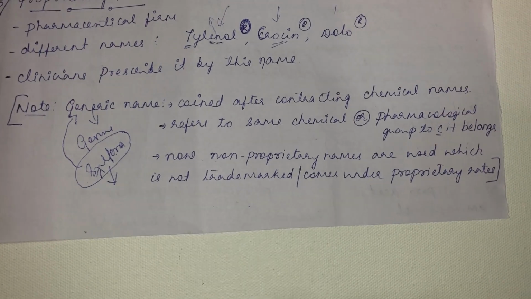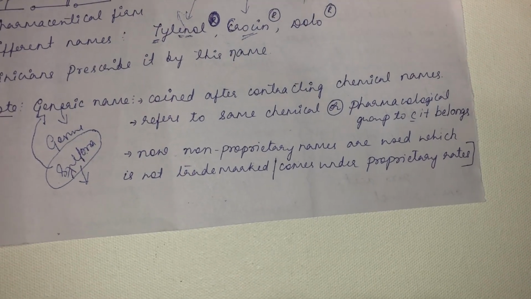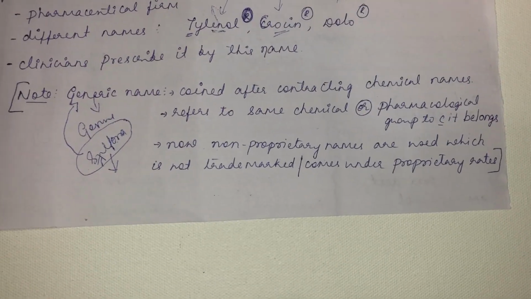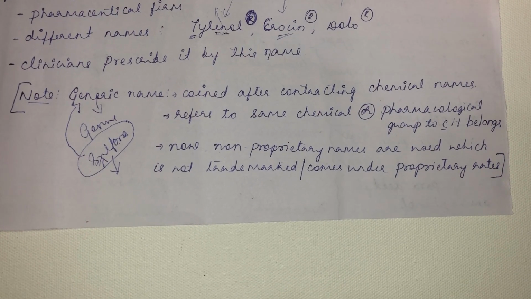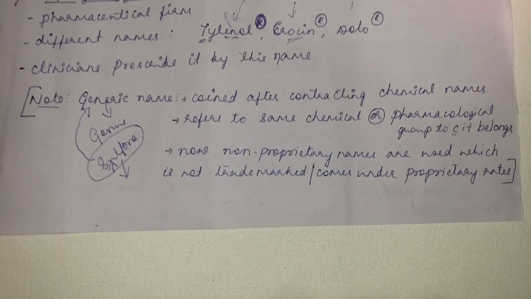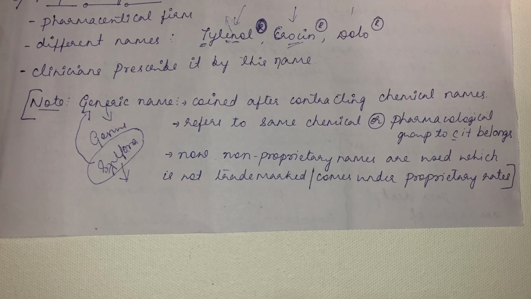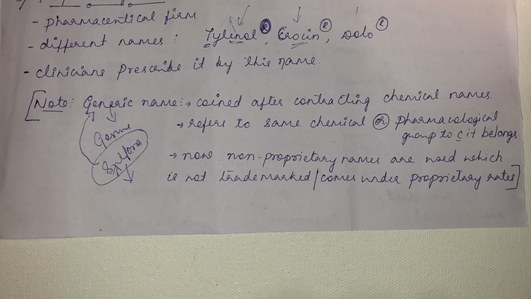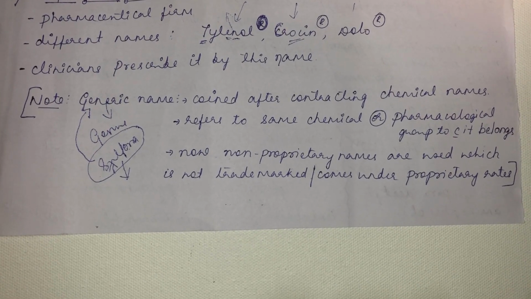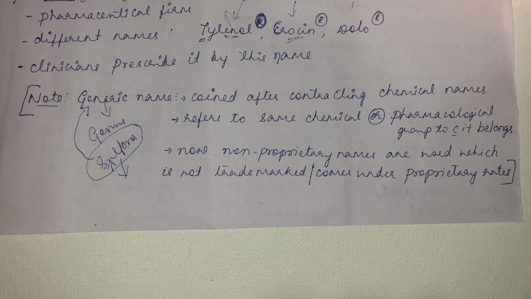See, what will happen? For example, the first discovery of paracetamol. Paracetamol was first discovered by some pharmaceutical firm. So that pharmaceutical firm will apply for the trademark license, similar to a copyright. They will apply for a patent. That patent or the brand, the trademark, will be given for 20 years. That means for 20 years, that paracetamol cannot be produced, manufactured, or prepared in any way or sold in any way to the market. So that is the meaning of trademark. They are licensed for 20 years.